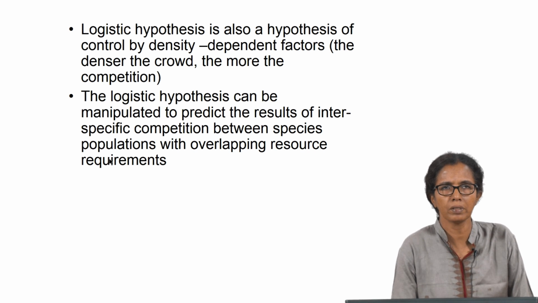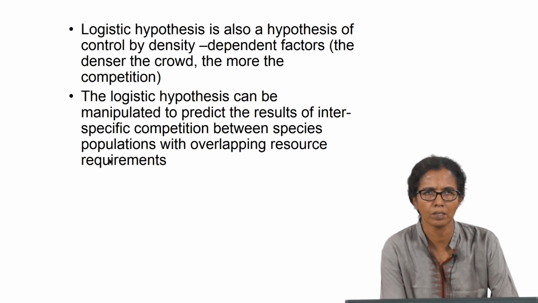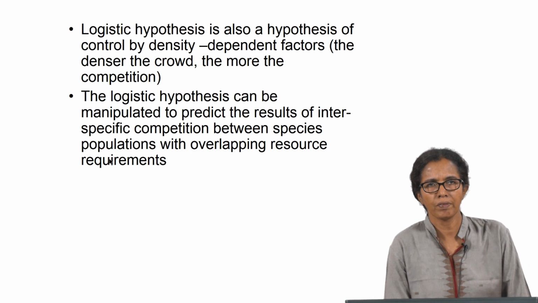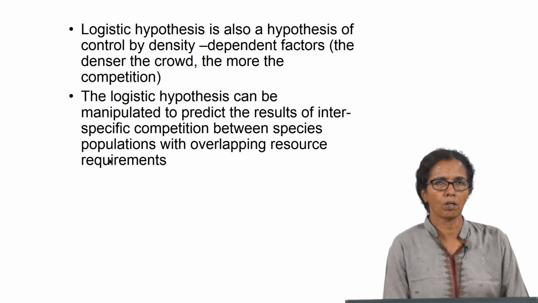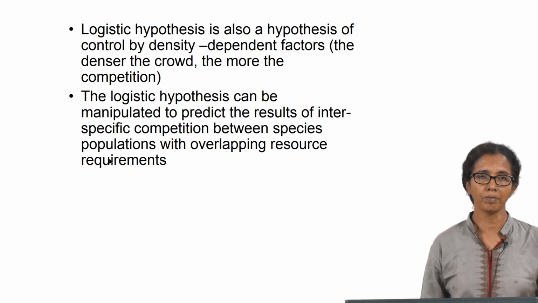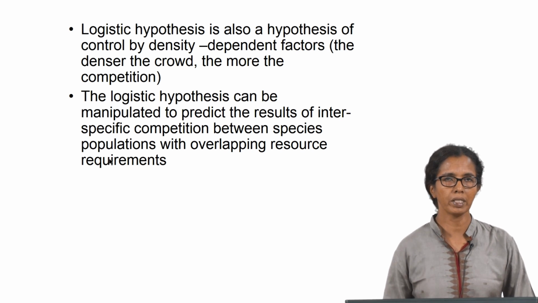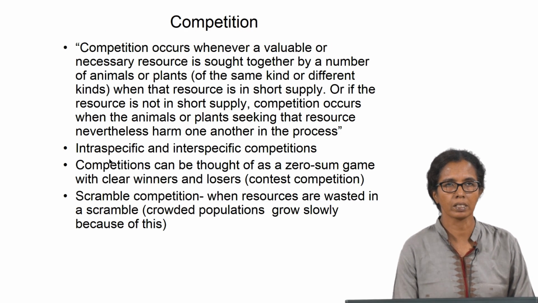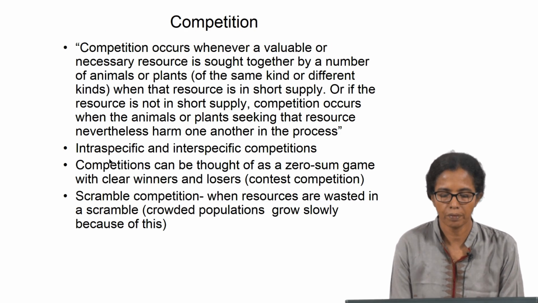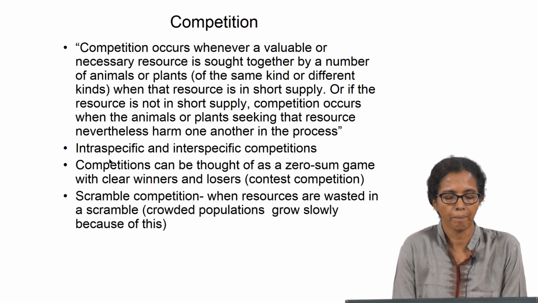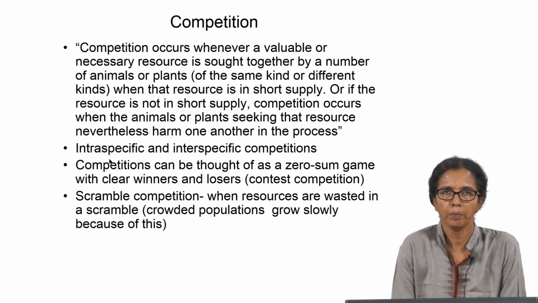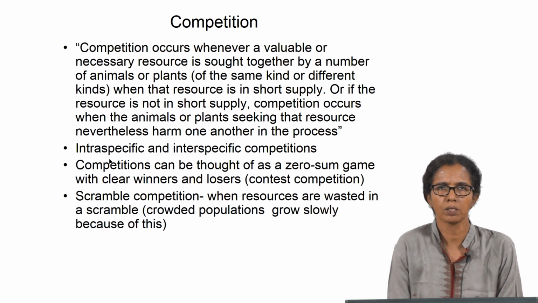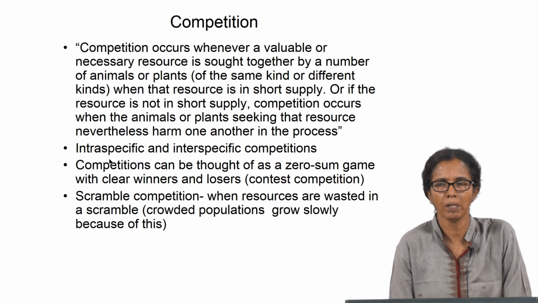The logistic hypothesis can be manipulated to predict the results of competition between species populations with overlapping resource requirements. Now, let us say you have two different species competing for the same resource, so how will it be described? This is what we call competition. Competition occurs whenever a valuable or necessary resource is sought together by a number of animals or plants.